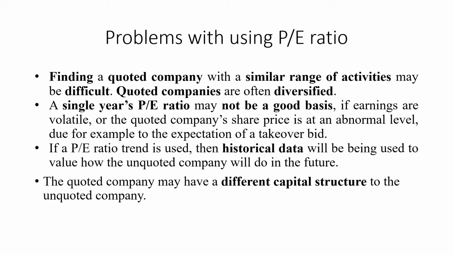In that case, it might be a problem, because if we take that value or that share price, it will mislead the value of an unquoted firm. Or if a price earning ratio trend is used, then historical data will be used to value how the unquoted firm will do in the future. So obviously, when you are using the historical data of a quoted firm to ascertain the value of an unquoted firm, it might create a problem.